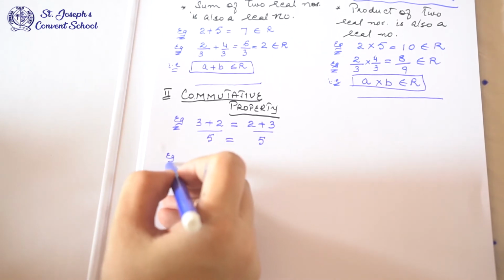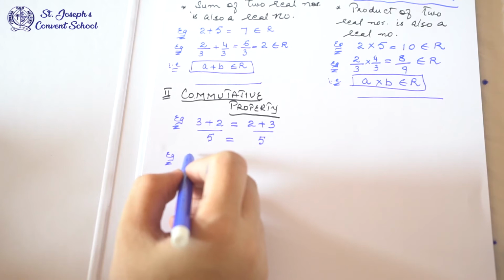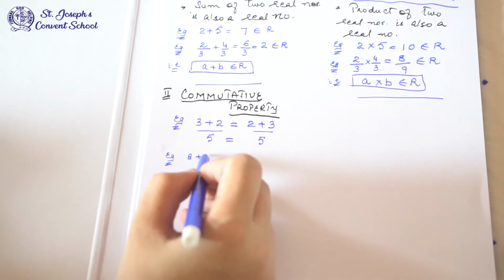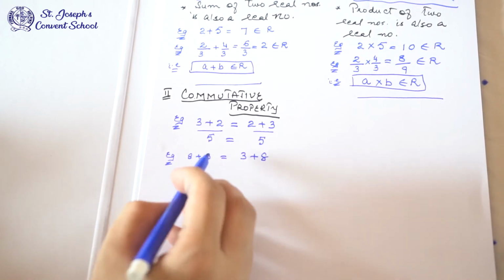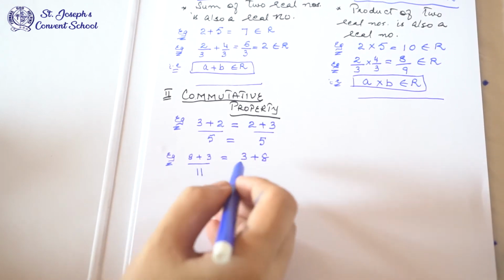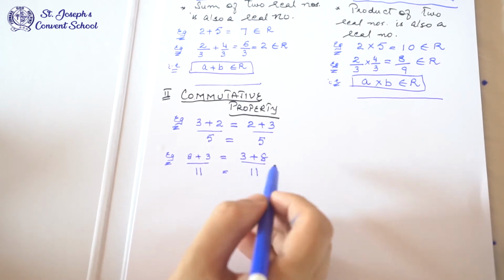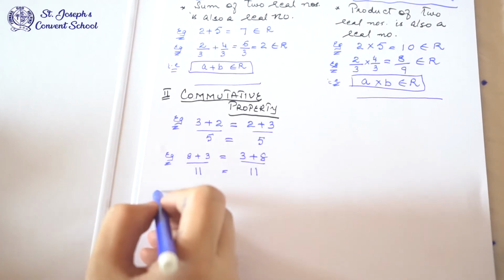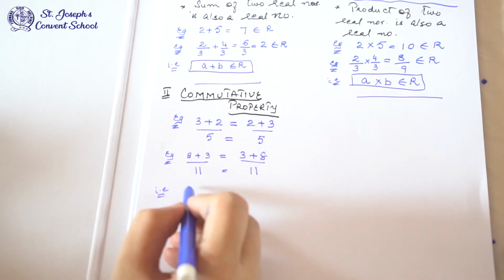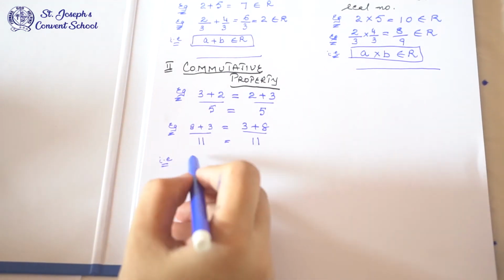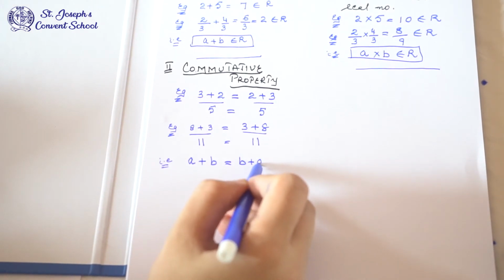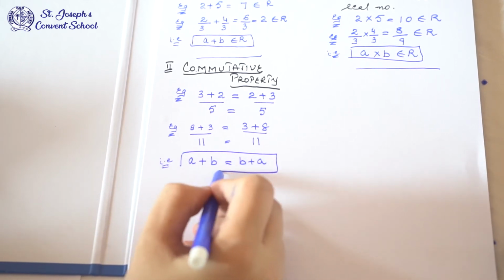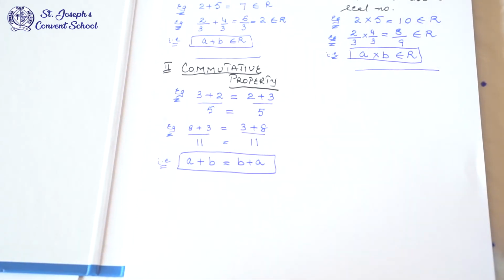Suppose I add 8 plus 3, or I add 3 plus 8. The sum is 11, and on this side also the sum is 11. So order doesn't matter in this case. So in A and B form, how to write? A plus B equals B plus A. Order doesn't matter. If you add A plus B or B plus A, the answer will come the same.